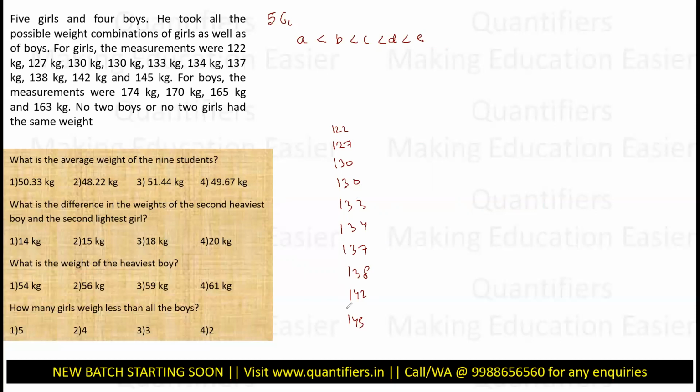Now I can make 4 of the equations. How can I make 4 of the equations? 122, which is the lightest weight, would be made by A plus B plus C is equal to 122. The second lightest, 127, would be made by A plus B plus, skipping the C, D, 127. Right. 142 would be made by D, E and B. That is the second lightest.